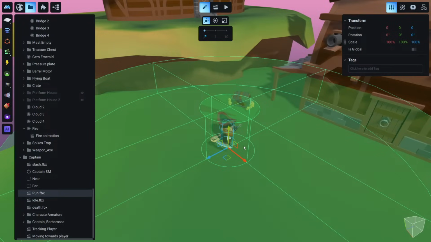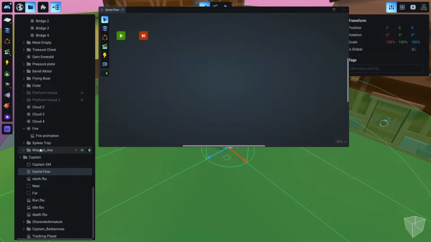So that's why we have created this tool called Gameflow. We will show now a little bit about the Gameflow. Let's add Gameflow first in our Captain, and let's rename this to something like Captain Gameflow.